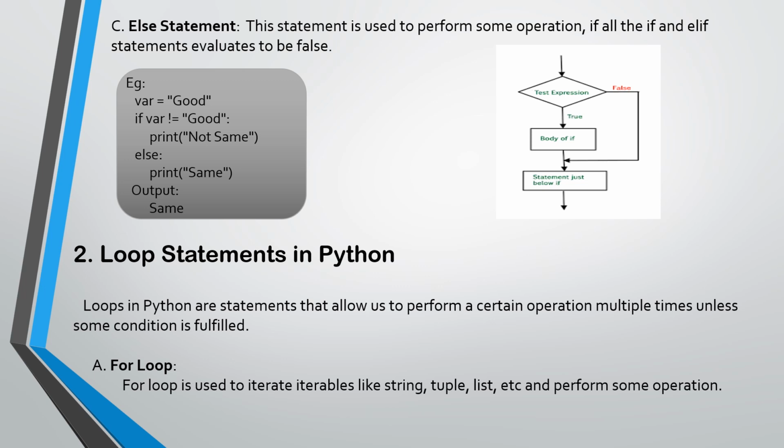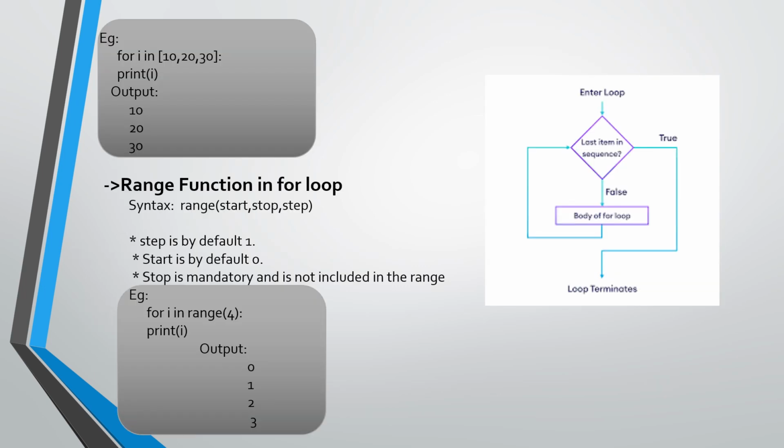Now, the loop statements in Python. Loops in Python are statements that allow us to perform a certain operation multiple times until some condition is fulfilled. First one is the for loop. A for loop is used to iterate over iterables like string, tuple, list, etc. and perform some operations. For example, for i in 10, 20, 30, print i. So the output is 10, 20 and 30.